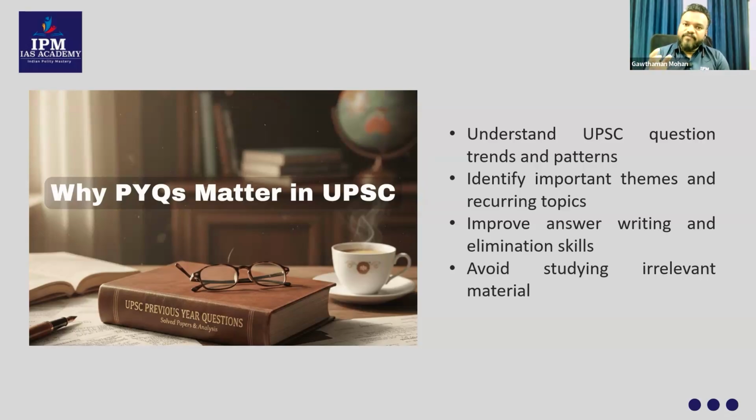Now you have to look at the recent years. 2025 you need to understand, 2024, 23, 22, 21, and that should be the way you analyze also. It should not start from 2012. Suppose you are starting from 2015, you should not start from 2015. You should actually go back. You should start from 2025, then 2024, then 23, 22, 21, 20, 19, 18, 17. Like that you need to do this. Don't do it the other way. So to understand the trend and the pattern, it is important to know about the PYQs.